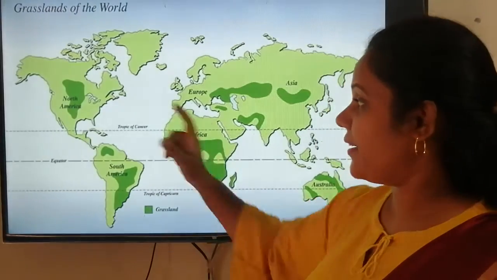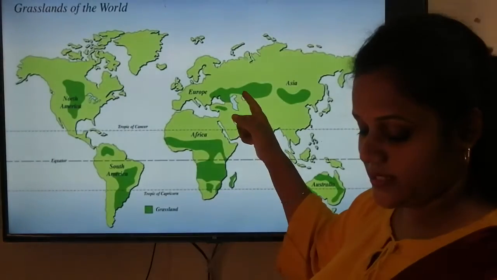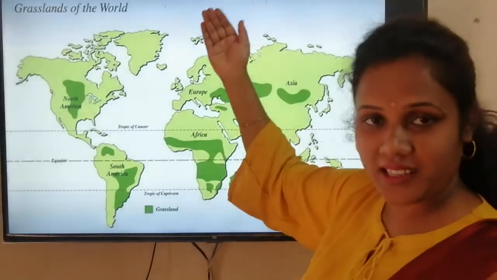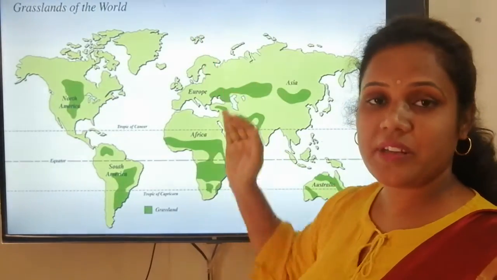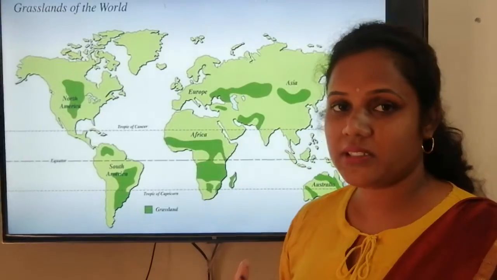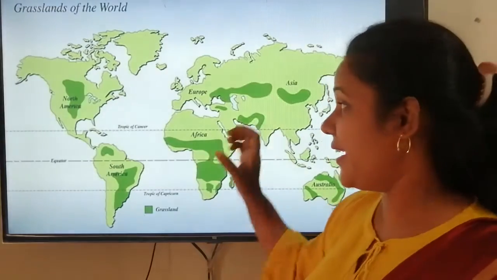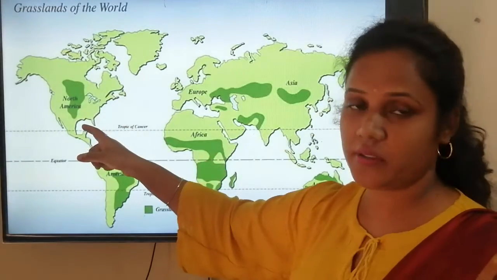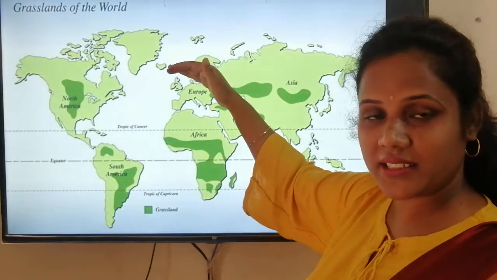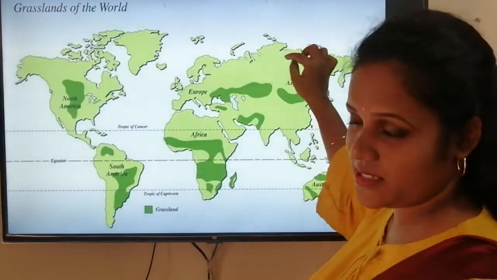So the prairies and the steppes in the northern hemisphere are more towards the Arctic, so they will have more of winter or cool weather during the winter season. Here there is the Arctic circle.